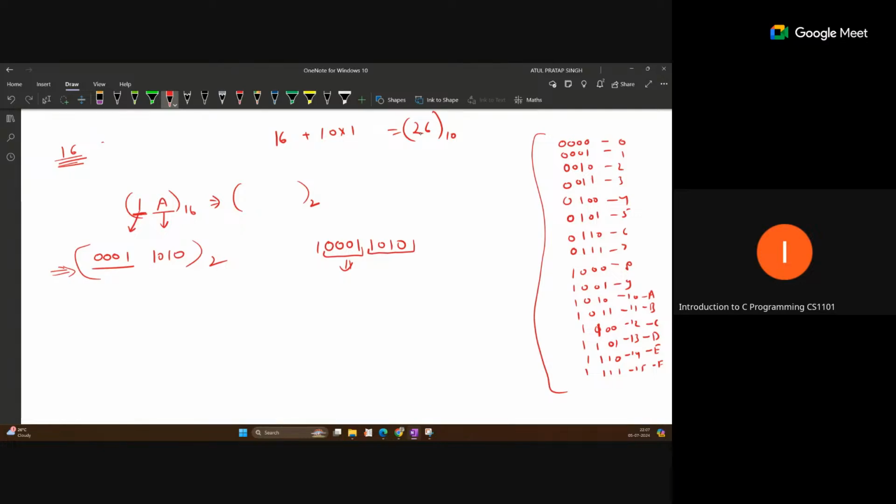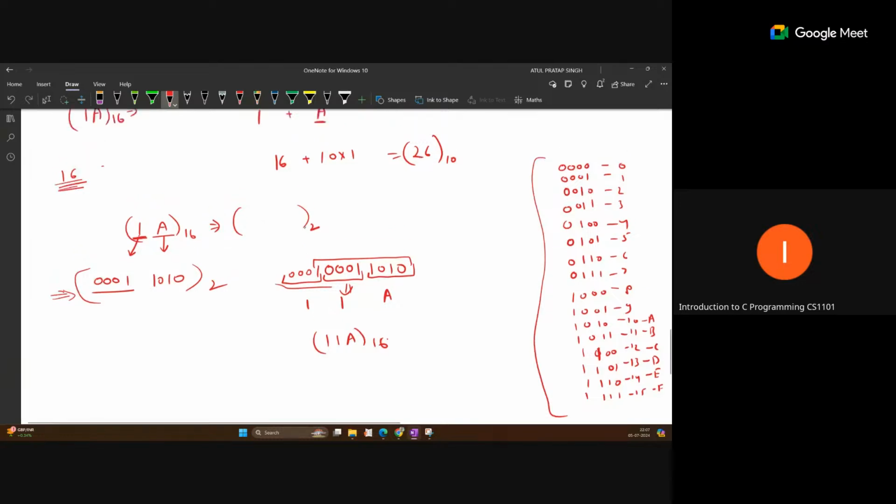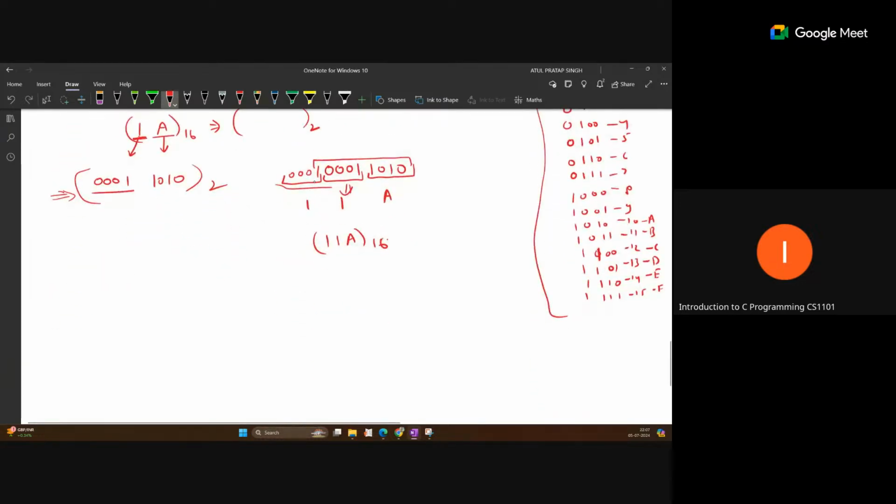So this is 1, just put 0. This will not affect the current value, but you will get the 4-digit set, and after that you can write the corresponding value. So this is A, 10, and this is 1, and this is 1. So the corresponding hexadecimal is 11A. So hexadecimal to binary, binary to hexadecimal, just remember that hexadecimal is represented by 4 bits. So just pick the 4-bit representation.